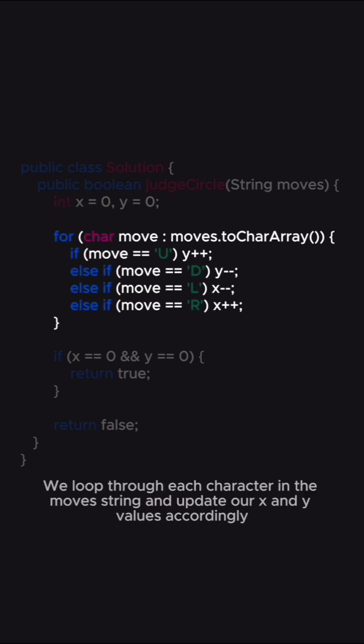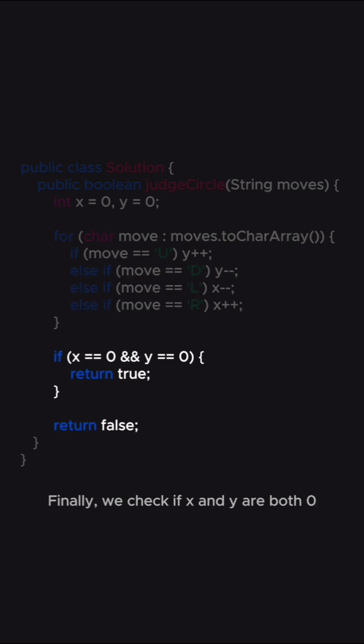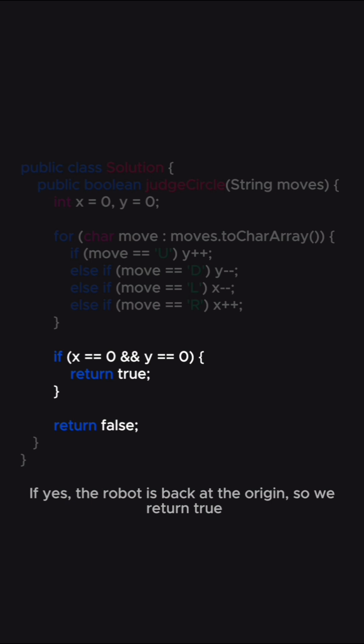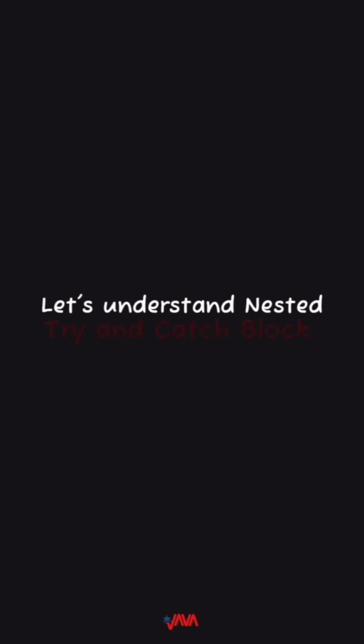We loop through each character in the move string and update our x and y values accordingly. Finally, we check if x and y are both 0. If yes, the robot is back at the origin, so we return true. Otherwise, false.